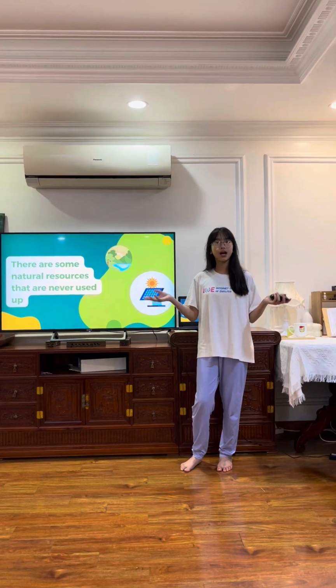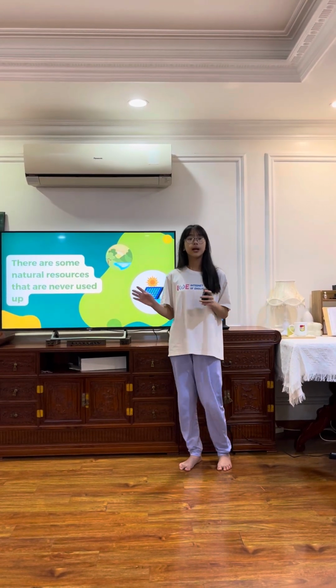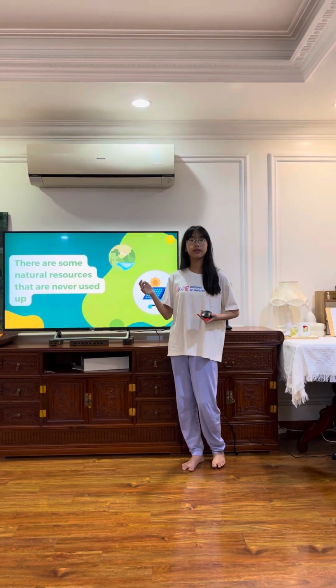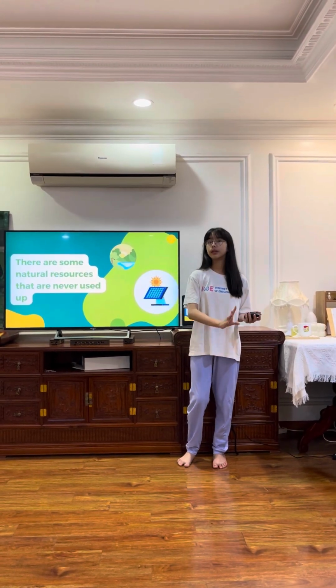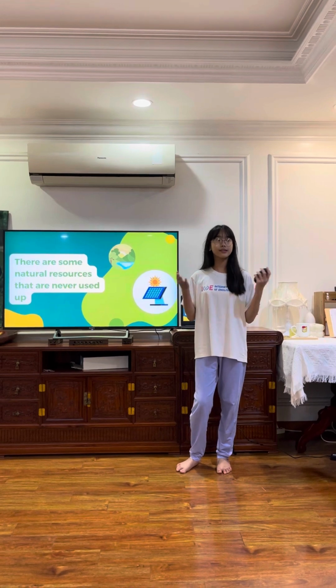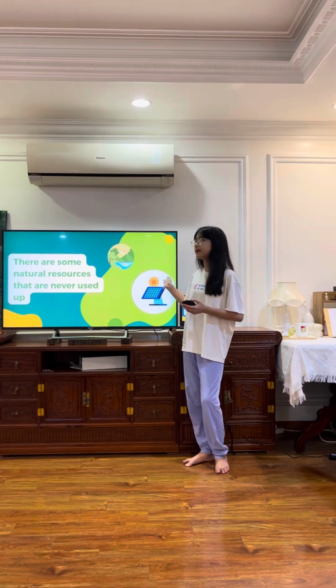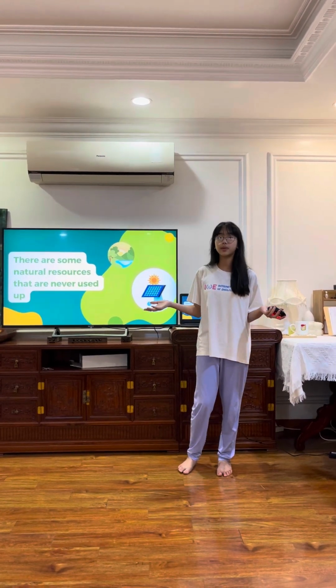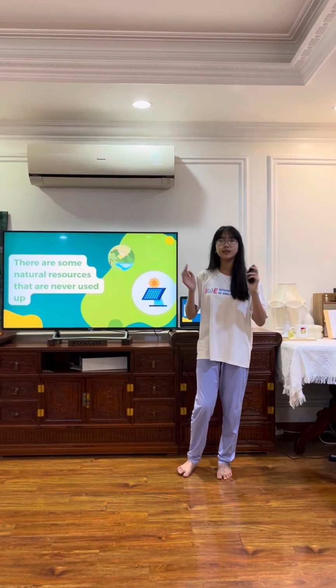Well, imagine the water. We will never use up the water because, as you know, we have a water cycle. From the pond, the water will evaporate onto a cloud and then it will come down as rain. And that cycle continues and continues. That is why we will never run out of water, and so it is with air and solar energy, or we can call it sunlight. Well, as you can see, we're using solar panels to collect energy from the sun. However, we use so much solar energy, but the sunlight from the sun does not disappear. That means it is also a renewable resource that is never used up.